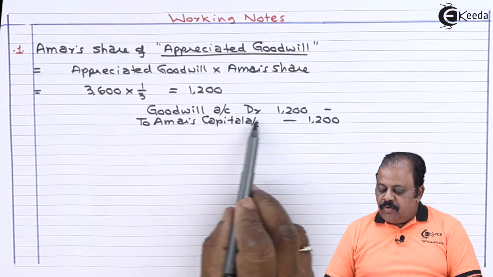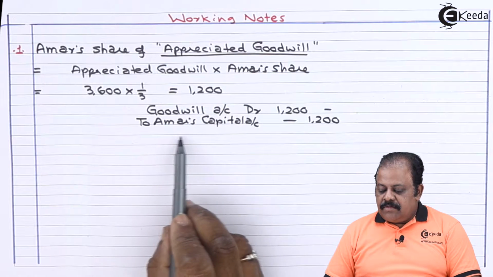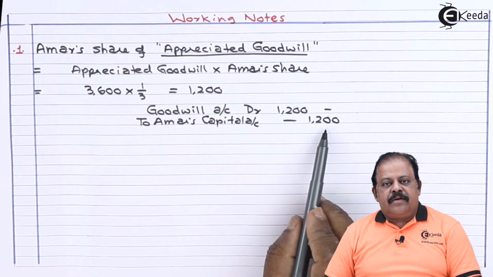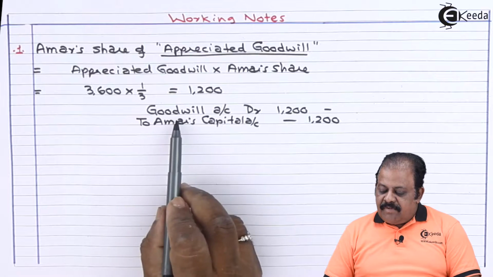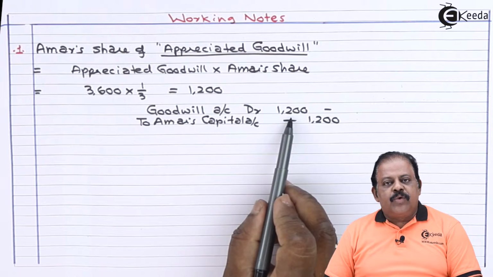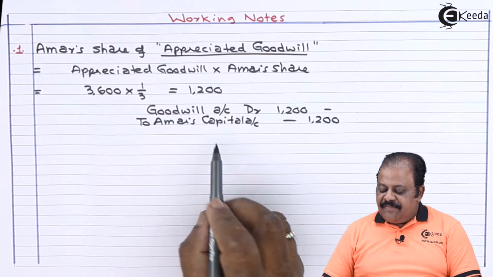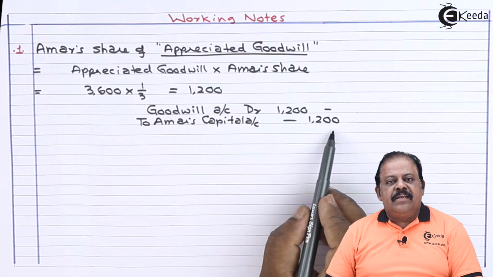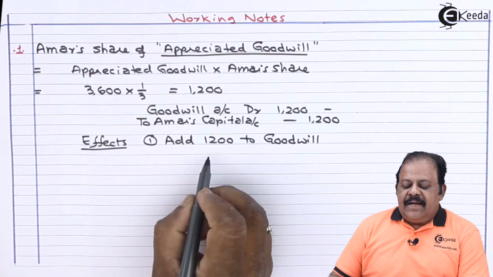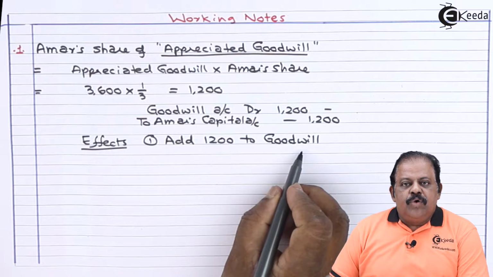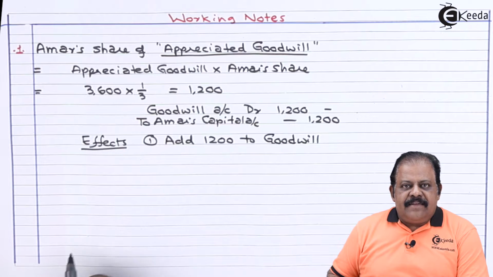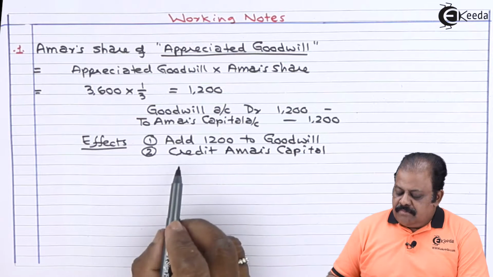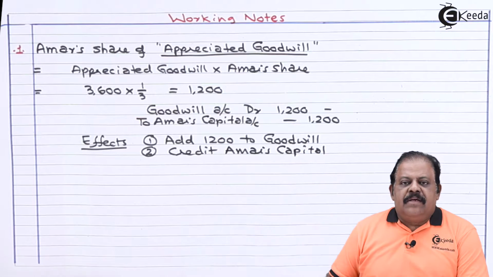So entry will be goodwill account debit 1,200 to Amar's capital account 1,200. We are required to add 1,200 to goodwill, and second effect will be it will be recorded to the credit of Amar's capital account. Add 1,200 to goodwill on asset side. Second effect, credit Amar's capital by rupees 1,200.